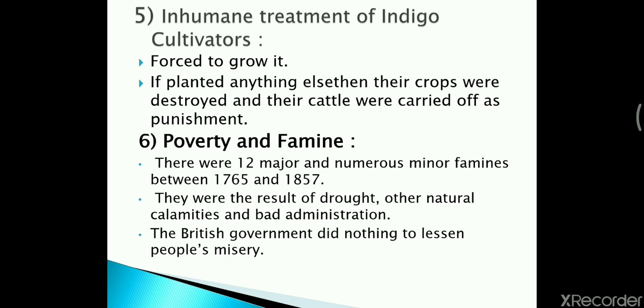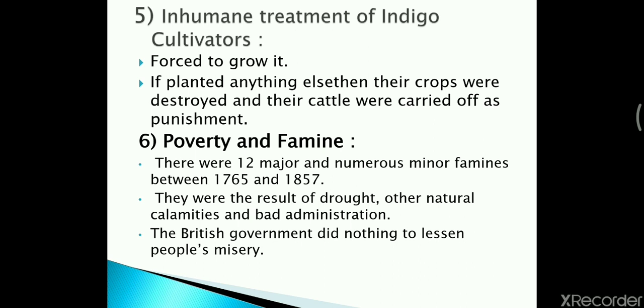Then poverty and famine. There were 12 major and numerous minor famines between 1765 and 1857. They were the result of drought, other natural calamities, and bad administration, because nothing was done for the people's welfare.